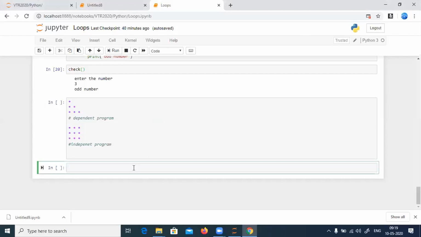How can I write the for loop? Rakshit, is it audible? Okay. Kiran? Yes, sir. Okay, Kiran. I require 3 rows. How to write the for loop?